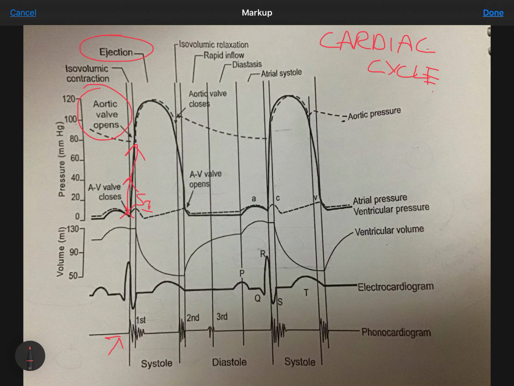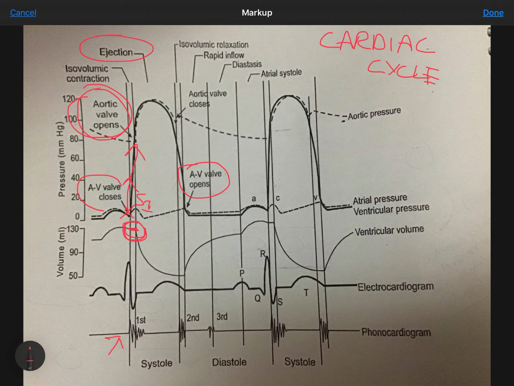Note, in the phase between atrioventricular valve closure and aortic and pulmonary valve opening, that is this and this, the ventricular pressure remains constant. See, this line is straight. That is why this period is called the isovolumetric contraction phase.